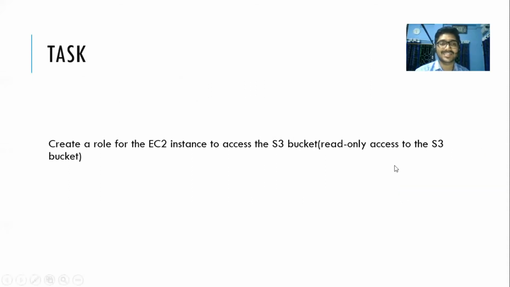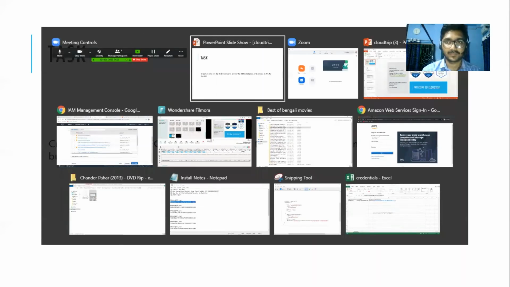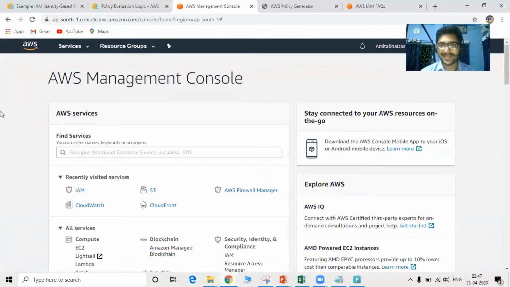So moving on to the task, it asks me to create a role for the EC2 instance to access the S3 bucket. So we'll be creating a role for the EC2 instance to securely access the S3 bucket. So let's get started. Let's move on to the console. So we are in the AWS console, and we'll be going to the IAM service.